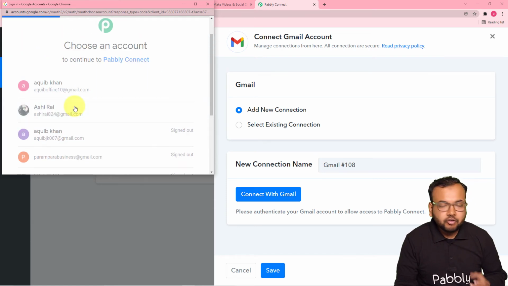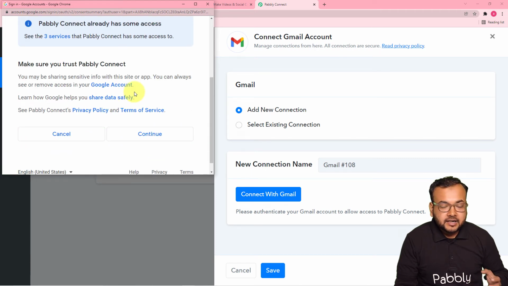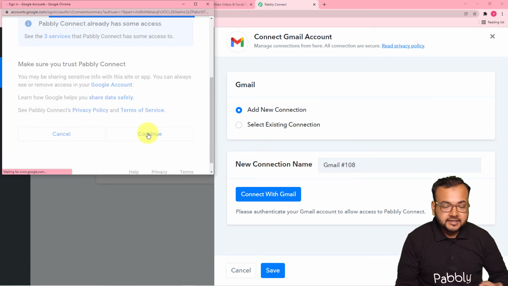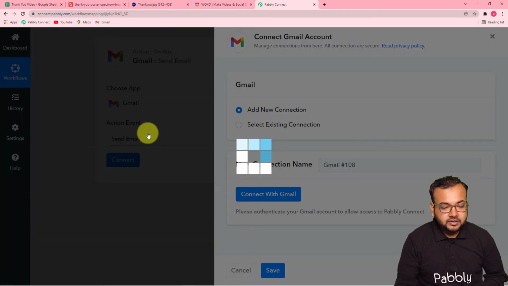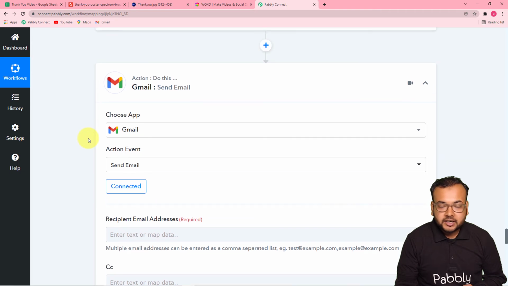I am selecting one of my accounts here. Then you have to provide this additional access. Click on continue. That is completely safe. You will see the authorization getting successful here, and it started showing connected.